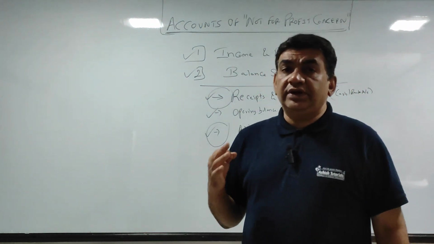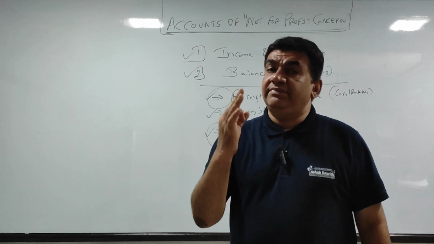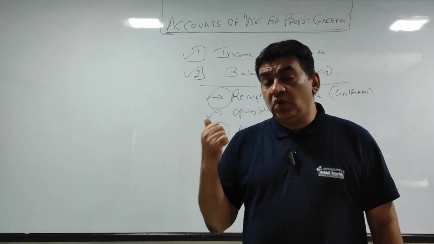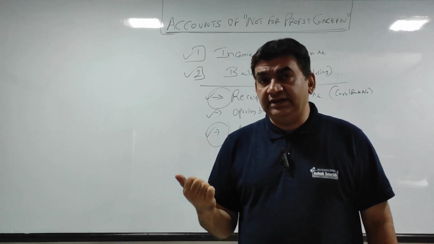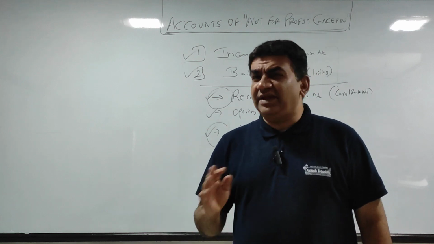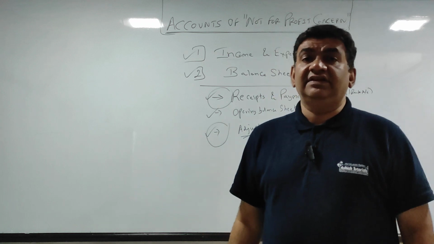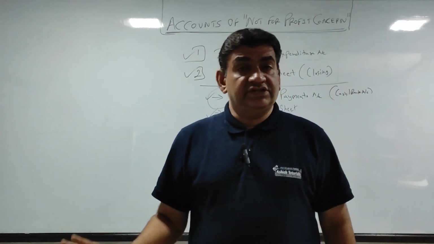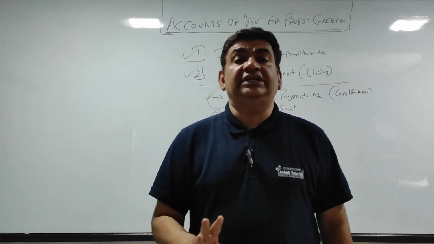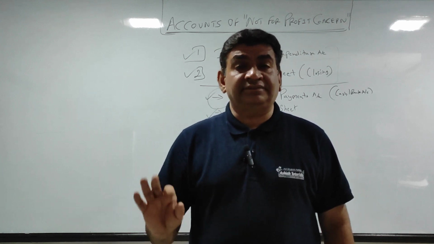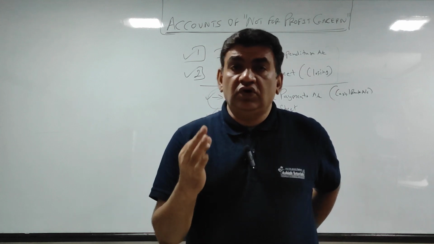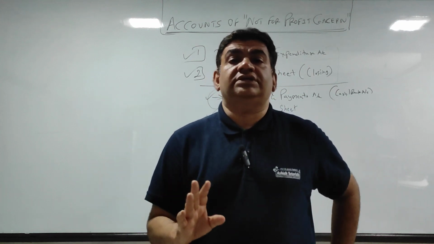Now what I am doing today in this session is taking a sum of a school wherein the opening balance sheet, receipt and payment, and adjustments are given in the question. I have kept very basic adjustments of SYJC level. We will see how to solve. We will make the income and expenditure account and the balance sheet and solve the full sum, and it is a sum based on a school. So the concept for school, college, universities will remain the same.